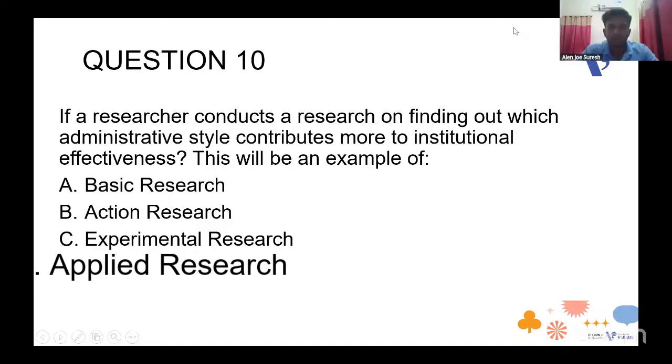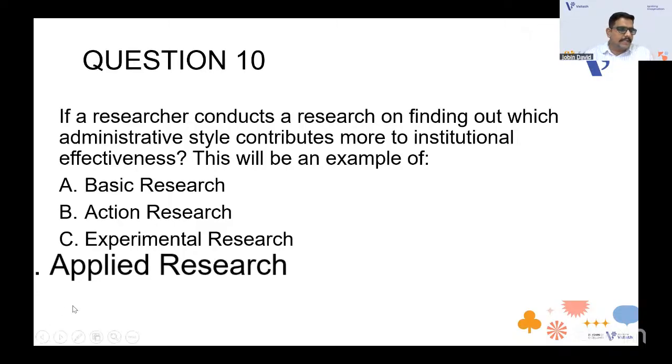For example, finding a medicine for a disease is applied research. Action means it is an immediate problem. For example, in a classroom, some students are not following the class, and an immediate strategy should be changed. That is what we call action research. So applied is the answer.